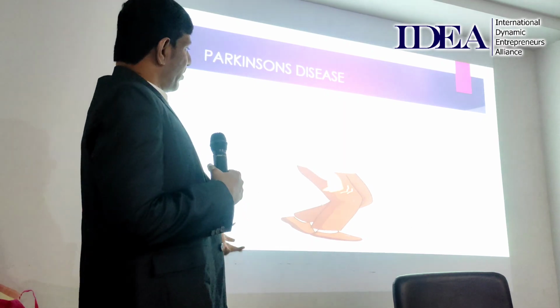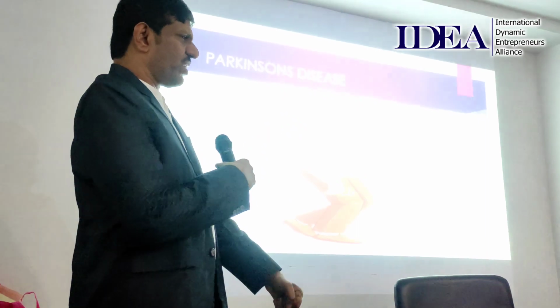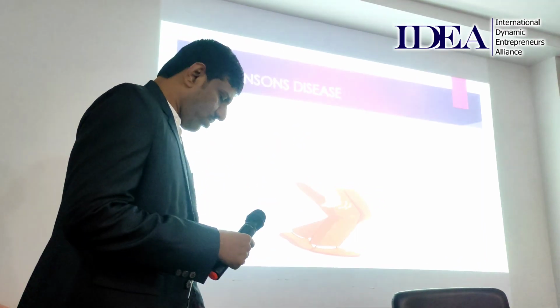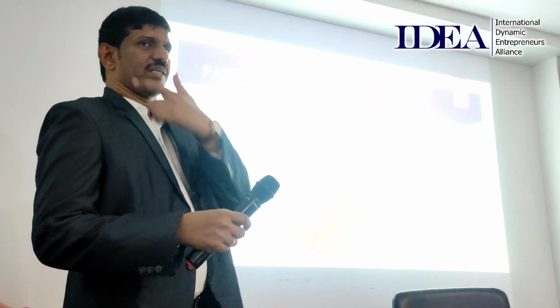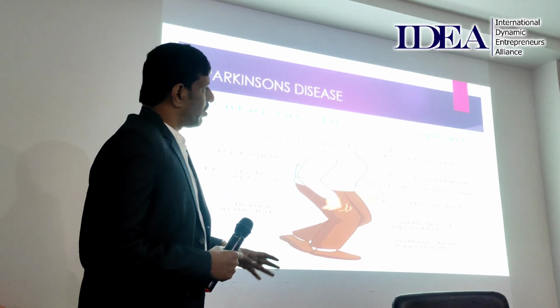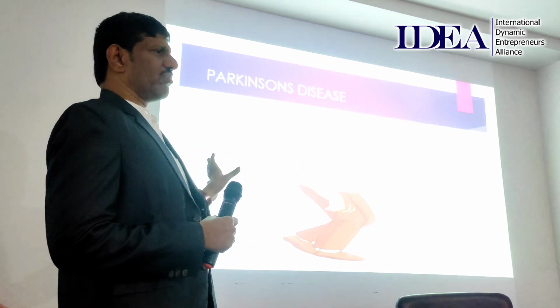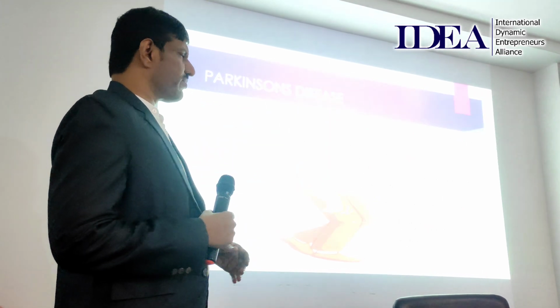Okay. And even in the tremor stage, it usually starts on the left, or it could start anywhere, but most of the time I see it on the left. It will progress there, and then it will progress to this side, and even the head in the very, very late stages. Okay, this is how a Parkinson's patient usually presents, usually elderly people, 60 to 65 onwards, it will start moving up.